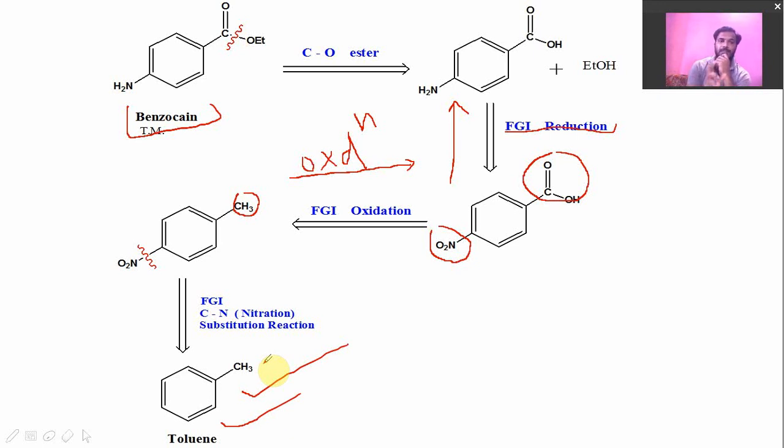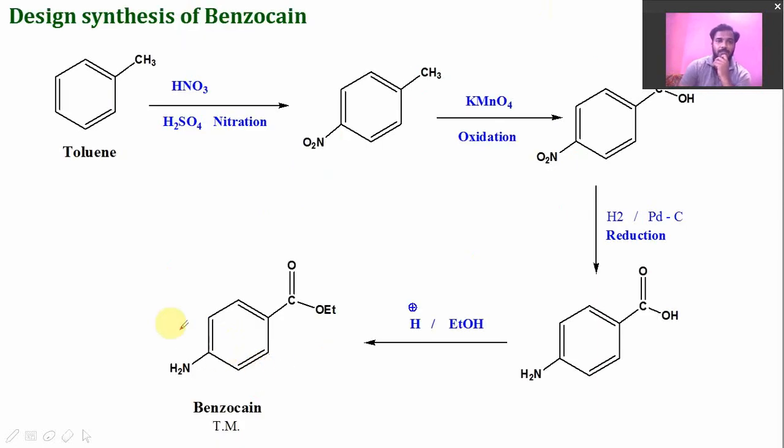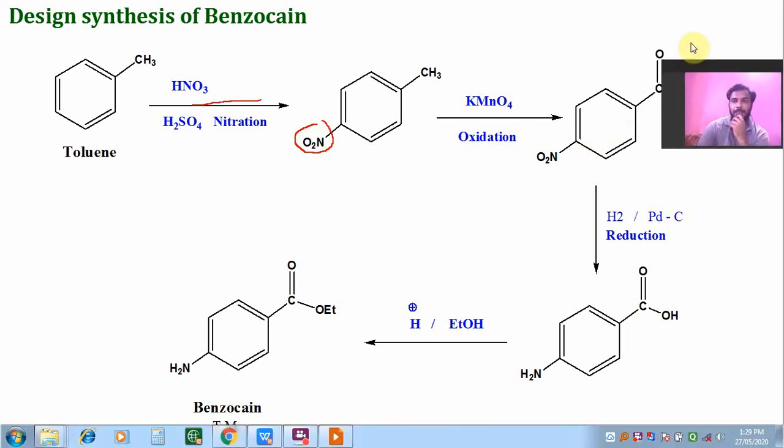Toluene is the starting material, benzocaine is the final product. So if we want to prepare benzocaine, we have to start from toluene. Okay, and then we will see the direct reaction of preparation of benzocaine from toluene. Now this is the direct reaction, which can be shown by a simple arrow. So toluene, when we do nitration reaction, it can be carried out at the para position. So para-nitrotoluene is formed. Then it undergoes oxidation in presence of KMnO4, a strong oxidizing agent. It gives para-nitrobenzoic acid.